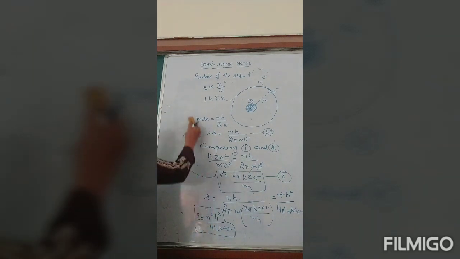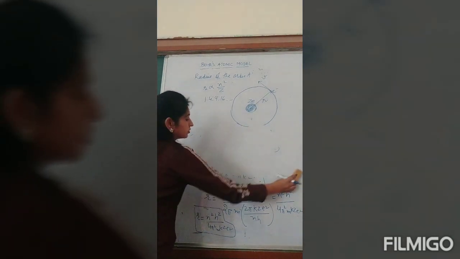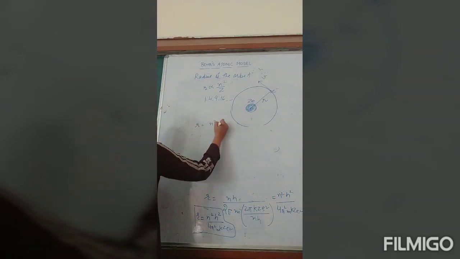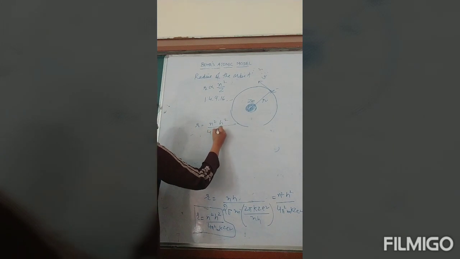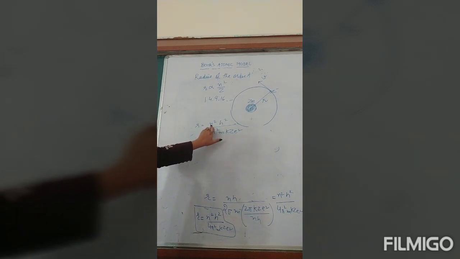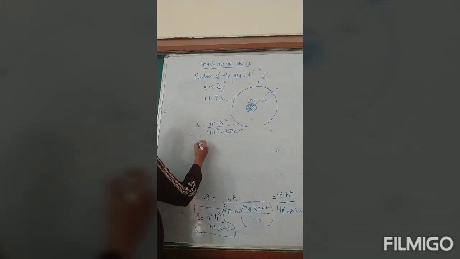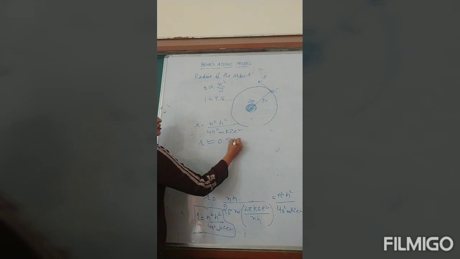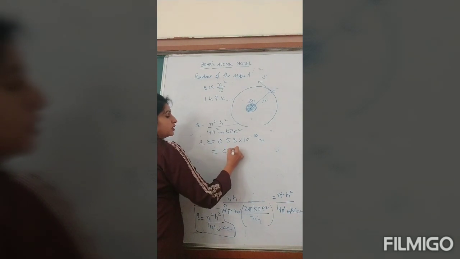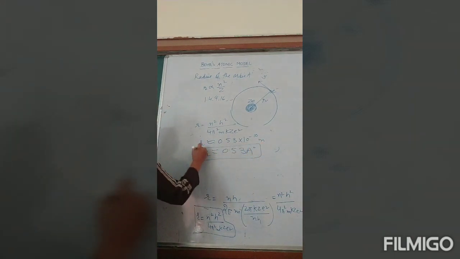Now coming to hydrogen atom, for hydrogen atom Z equals 1. Now see, I will write the expression of r here again. r is n square h square over 4 pi square m K Z e square. Now when you put all the values, n as 1 because we take the first orbit, Z is 1, mass and everything over here, r comes out to be 0.53 into 10 raised to power minus 10 meter, and you can write it as approximately 0.53 angstrom because 10 raised to power minus 10 is angstrom. So this is the radius of hydrogen atom.